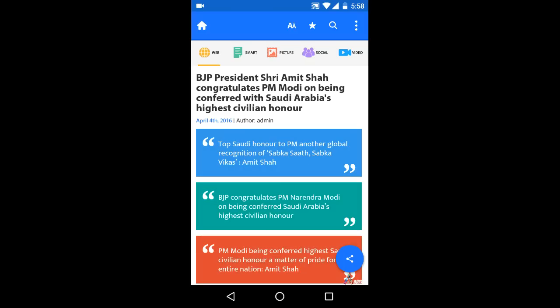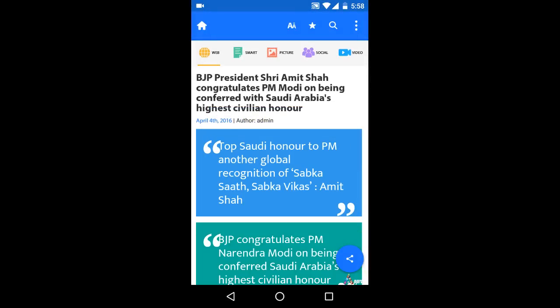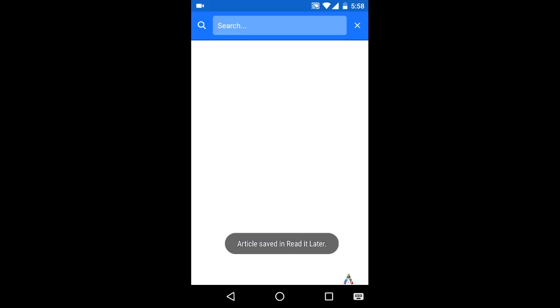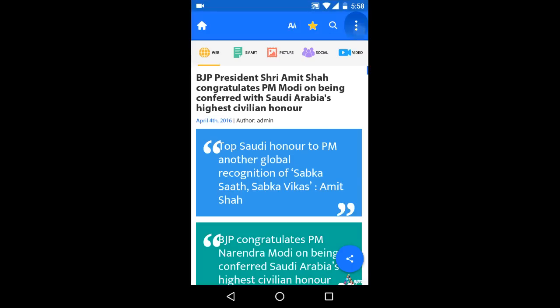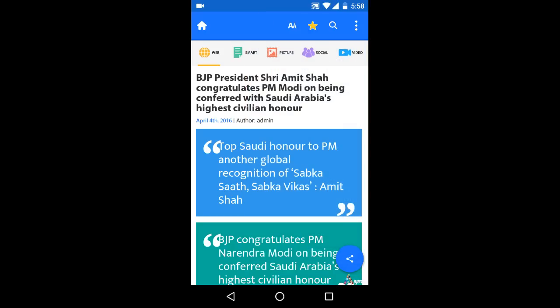From the options available at the top right on the article page, we can increase or decrease the text size, bookmark the news or article, search for the article, and access the options menu. From the share option available at the right bottom, we can share the articles on Facebook, Twitter, etc., or through communication apps like email, message, etc.